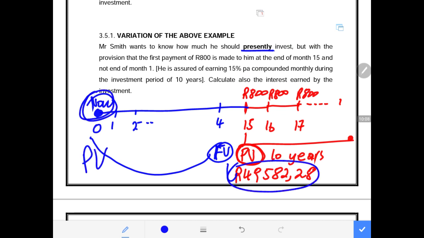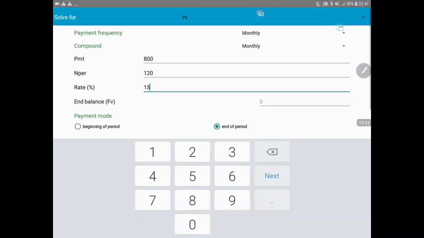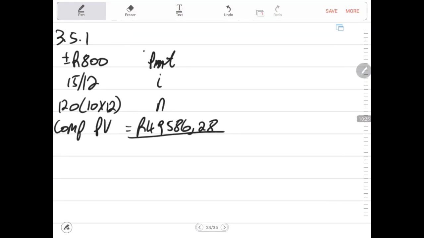We do have our interest, which is 15%. We do have our N, which is 14 months. So that is not a PMT. We look for the present value. This present value now becomes the future value. Plus minus 49,586 rand 28 cents is the future value at the end of month 14.